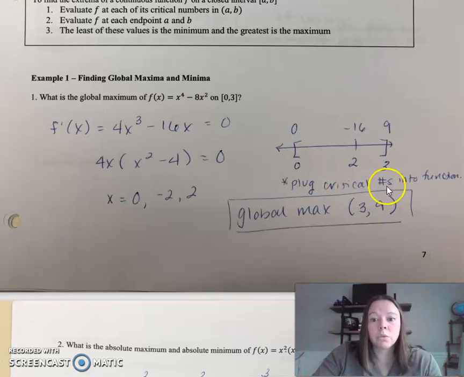So you're plugging these critical numbers and the endpoints into the function, and you're just picking the lowest number, the lowest value is your minimum, the highest is your maximum. That's it. So you don't even have to check the intervals to see if you're increasing or decreasing.